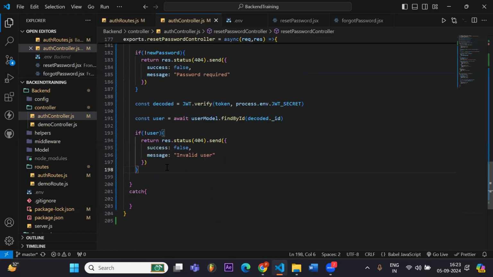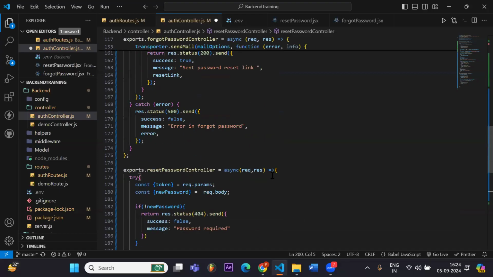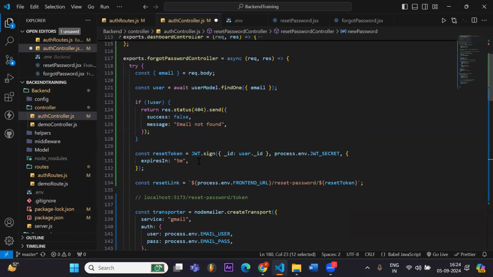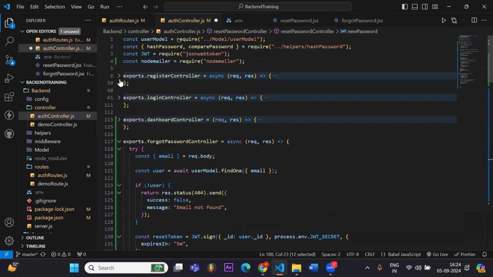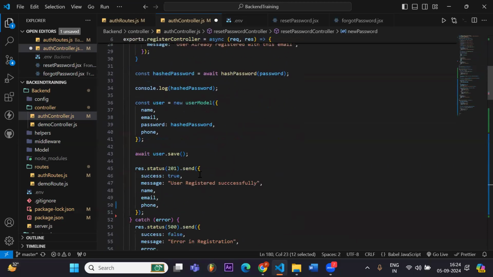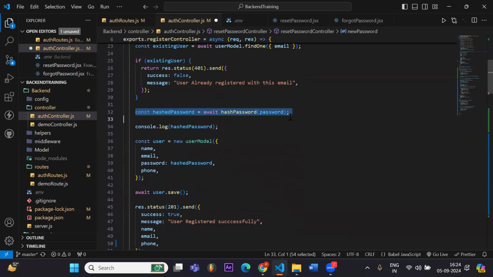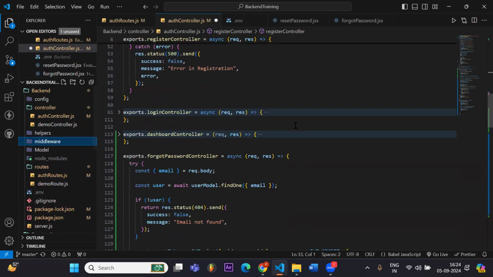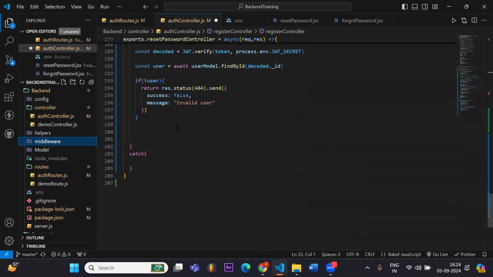Otherwise, we will continue forward. And right now we have got our new password. In our register controller, we used to hash our password, right? Using this function that we created in our helpers folder. Similarly, we will do a similar step here.